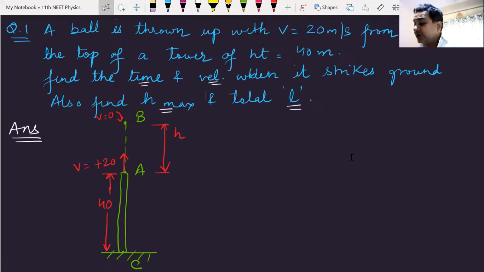Anyone can solve this question? Okay, I can help you out. The first equation I will write will be from point A to point B, where it reaches its maximum height.